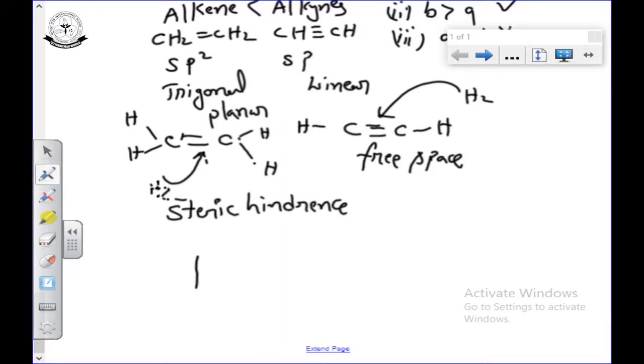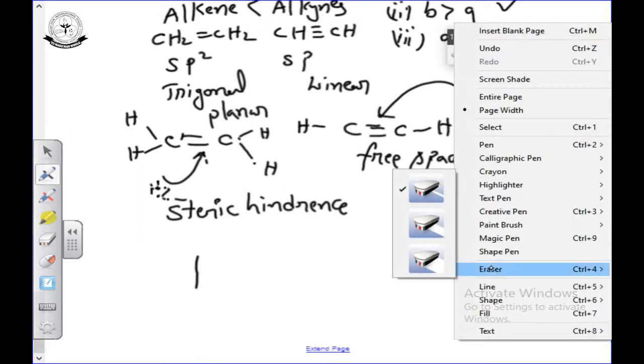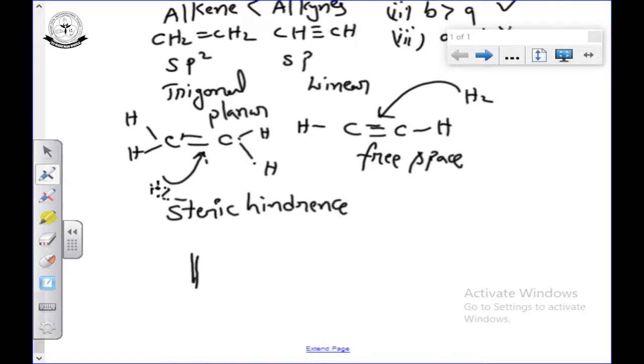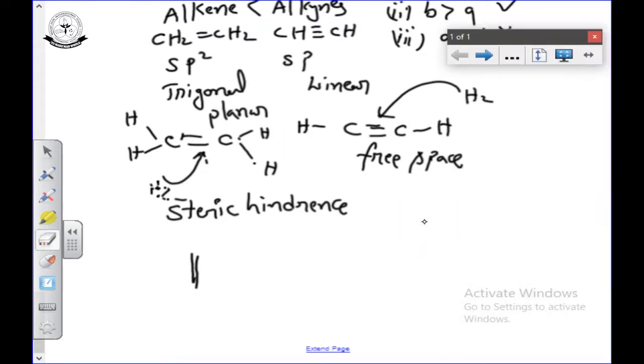Because of the steric hindrance, alkenes are less reactive when compared with alkynes. In alkynes, it is very easy for hydrogen to attack the molecule, that's why it is more reactive, or the rate of reaction is very high when compared with alkenes.